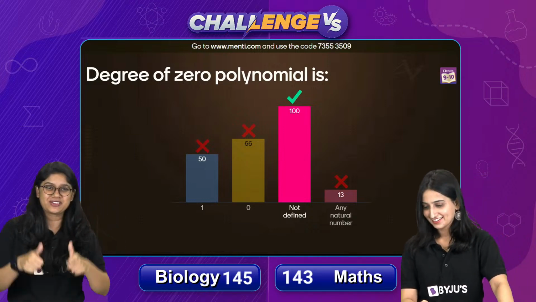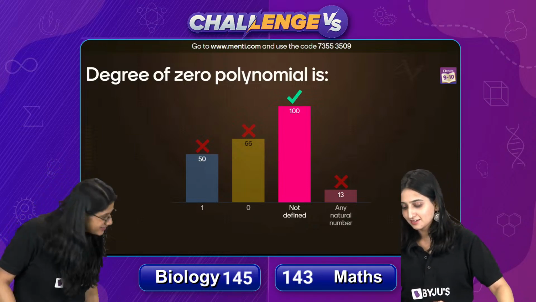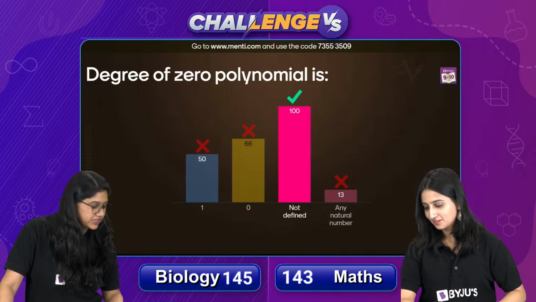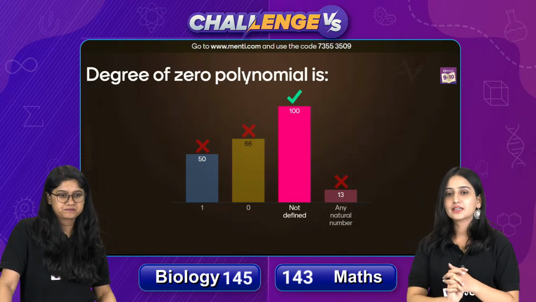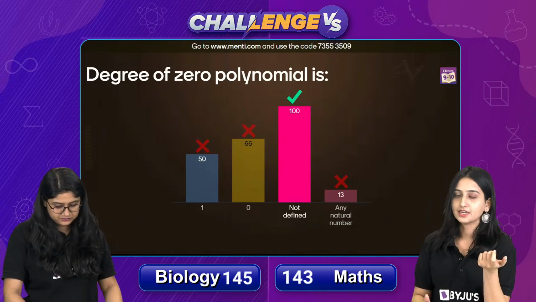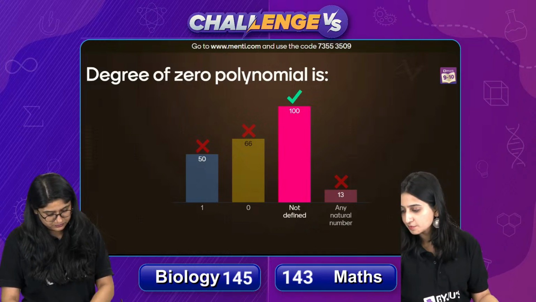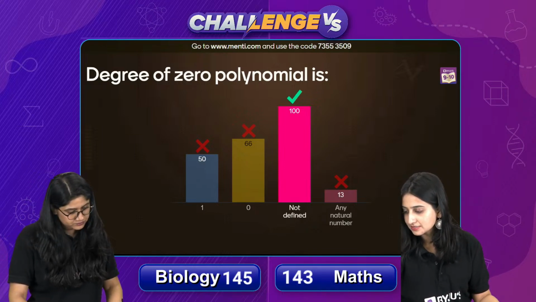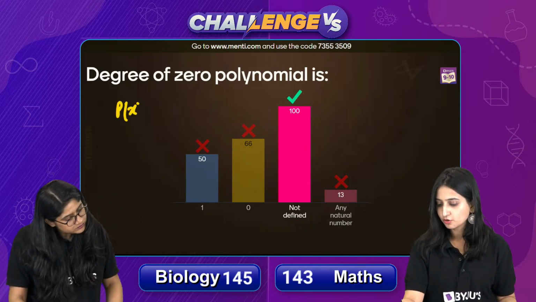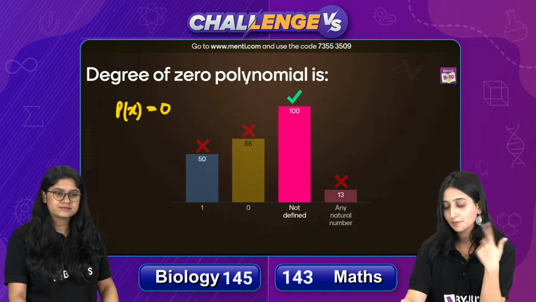Nice. Majority of you have given the correct answer. 100 students have given the right answer, but I'm wondering why so many students got it wrong. The students seem to be seeing the major numbers. Look, the degree of the zero polynomial. What is degree? The highest power of the variable, right? So what is a zero polynomial? A zero polynomial is one that has only one term, that is zero, right? So how do we write the zero polynomial? This is my zero polynomial. So how will its degree be? Now attach x with the zero.